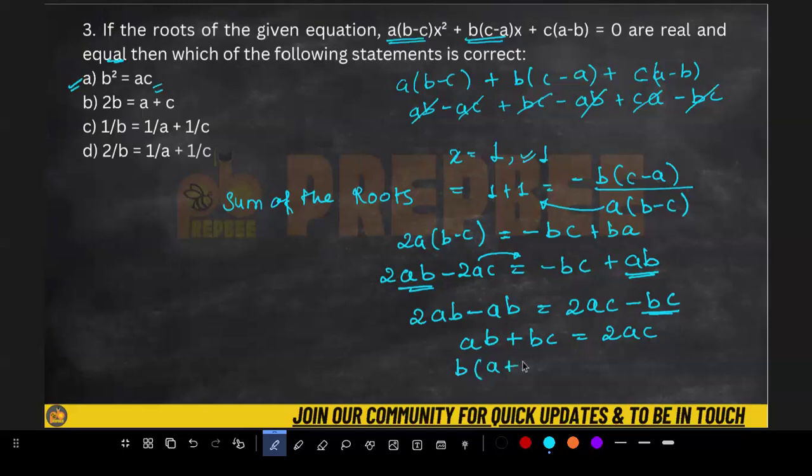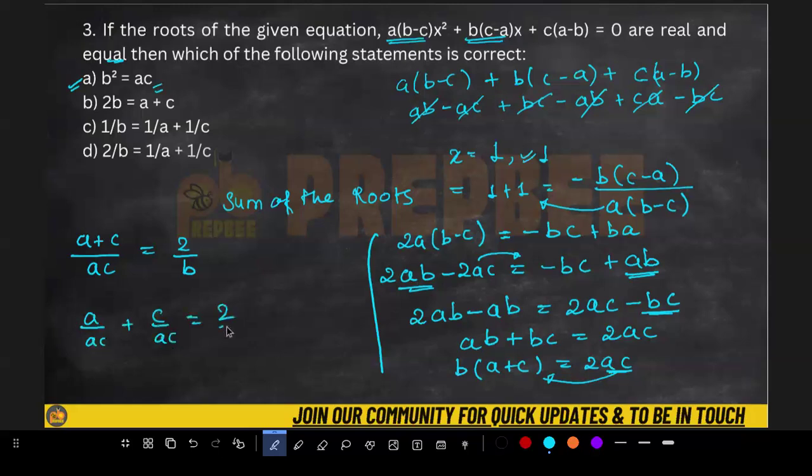What did I leave? a plus c, which is equivalent to 2ac. What did I do? I divided this by ac, and this b I shifted to the other side. What I did, I simply divided a plus c by ac, and sent b to 2. Also if I solve it further, I will get it like this: a upon ac plus c upon ac, which is equal to 2 upon b. We simply see a cancel, c cancel, I will get from here 1 upon c plus 1 upon a is equal to 2 upon b. And this is nothing but equal to this value, option D. And that is your answer. Option D is your answer.